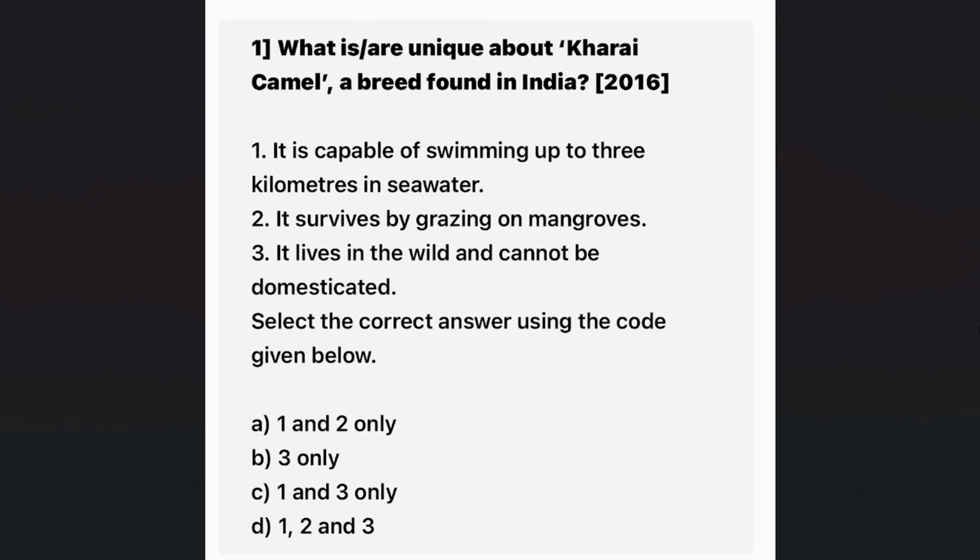Then they are asking a question about a unique breed called Kharai camel. There are camels, and Kharai camel is a specific breed of camel, and it is capable of swimming actually. It is very well known for swimming in the Gujarat Kutch area. So there is a question on Kharai camel. So unique animals, unique behavior.